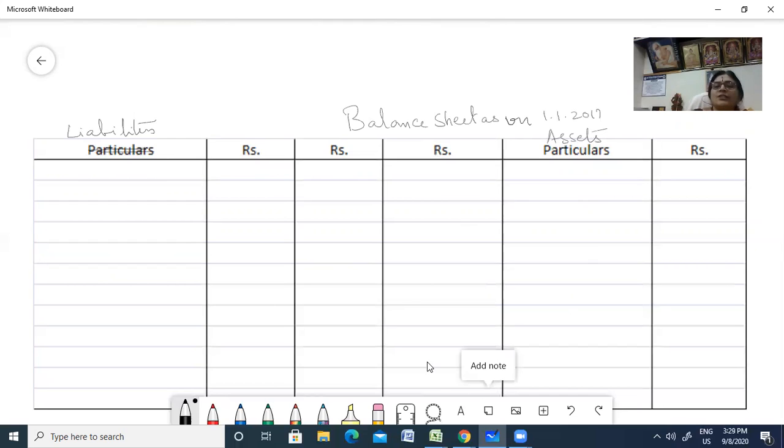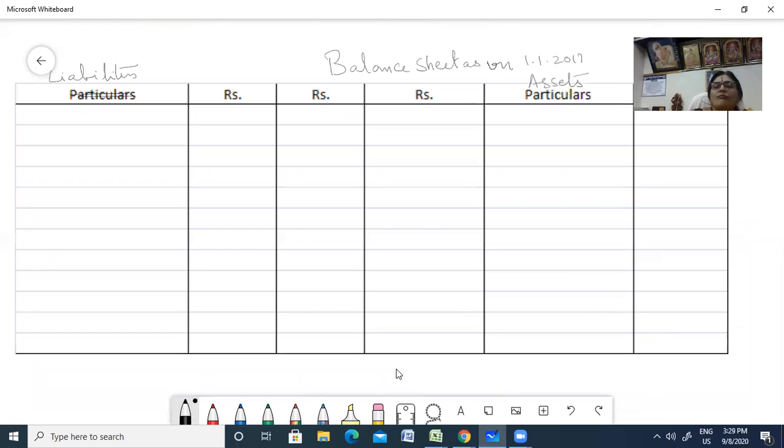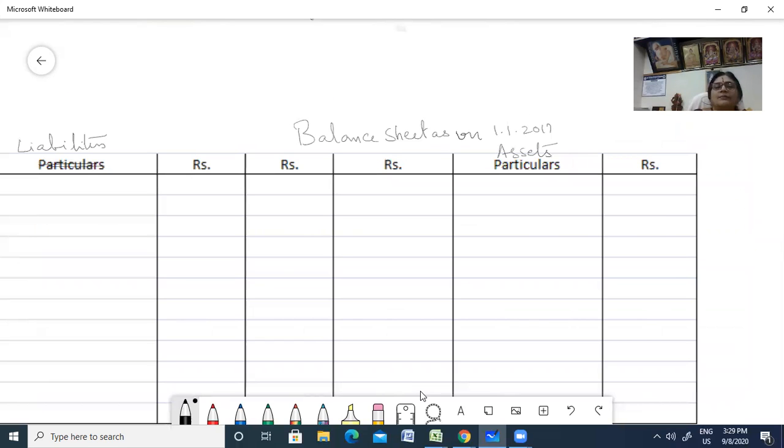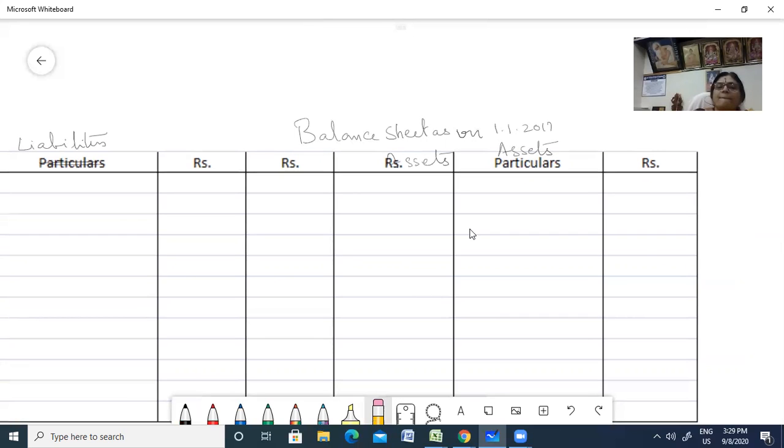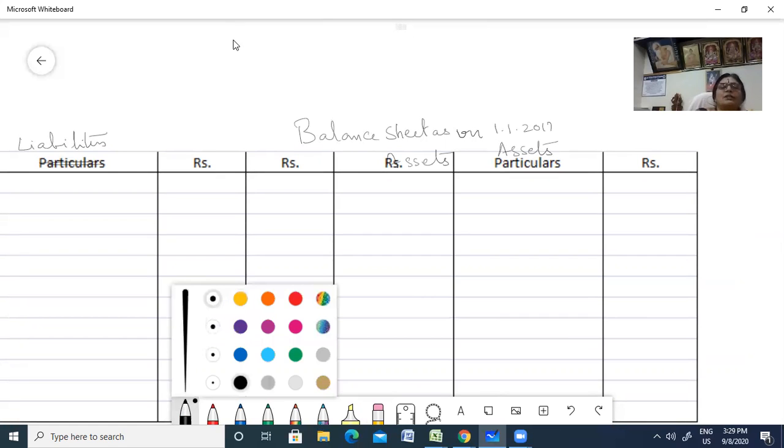Fine. So balance sheet. Okay. So let us start our assets from here because we have two columns. So assets. Okay, let me brighten the ink because it's a bit dull. Okay, guys. Now let us do the balance sheet.